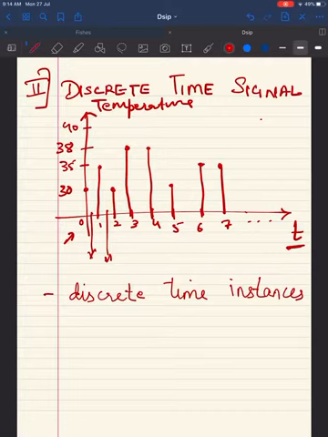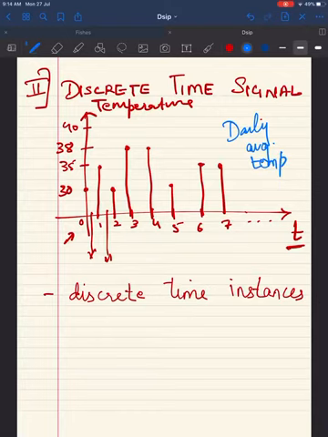supposing I am recording the daily average temperature of a city. Day 0, day 1, day 2, day 3 and so on. On the y-axis is the temperature: 30, 35, 38, 40 degrees and so on. So on day 0 I have 30 degrees, on day 1 I have 35 degrees Celsius, on day 2 I have again 30 degrees Celsius.